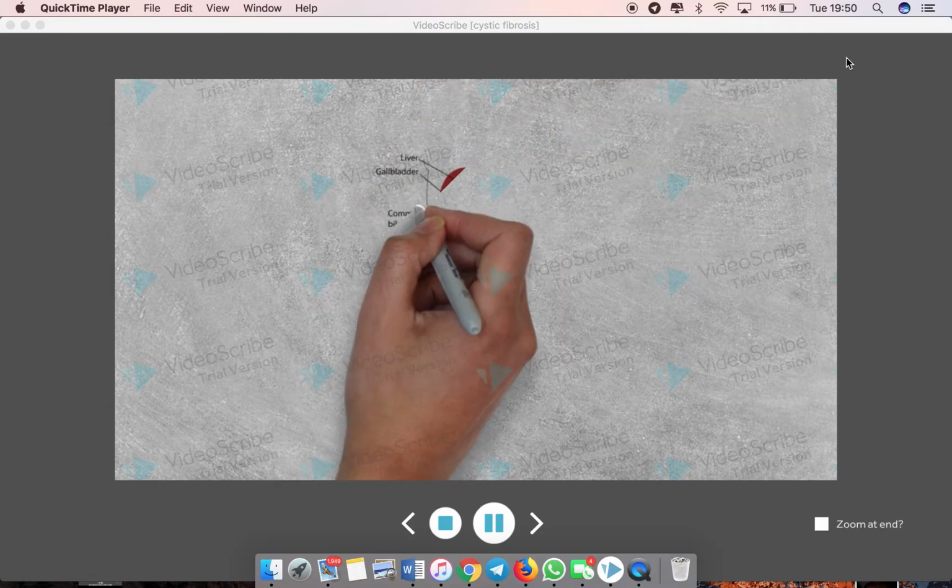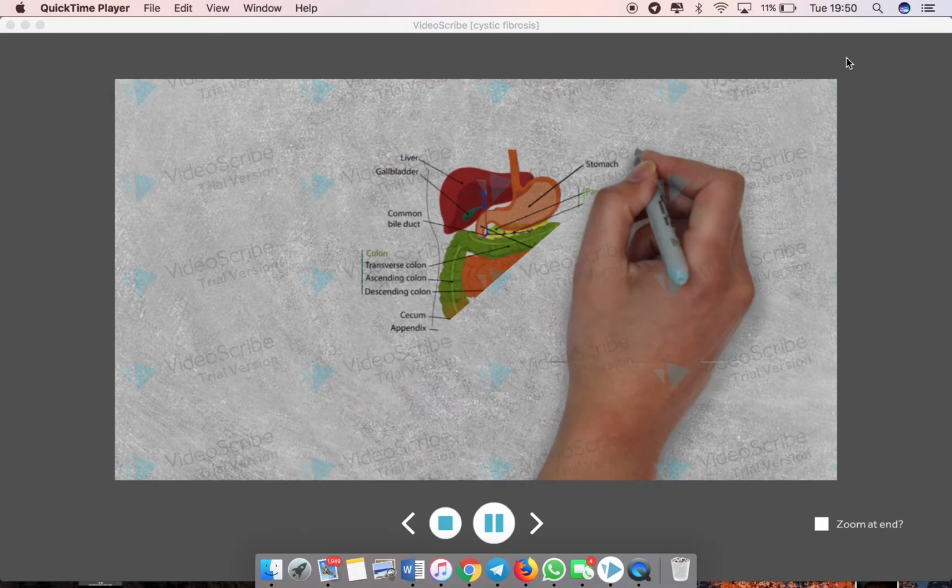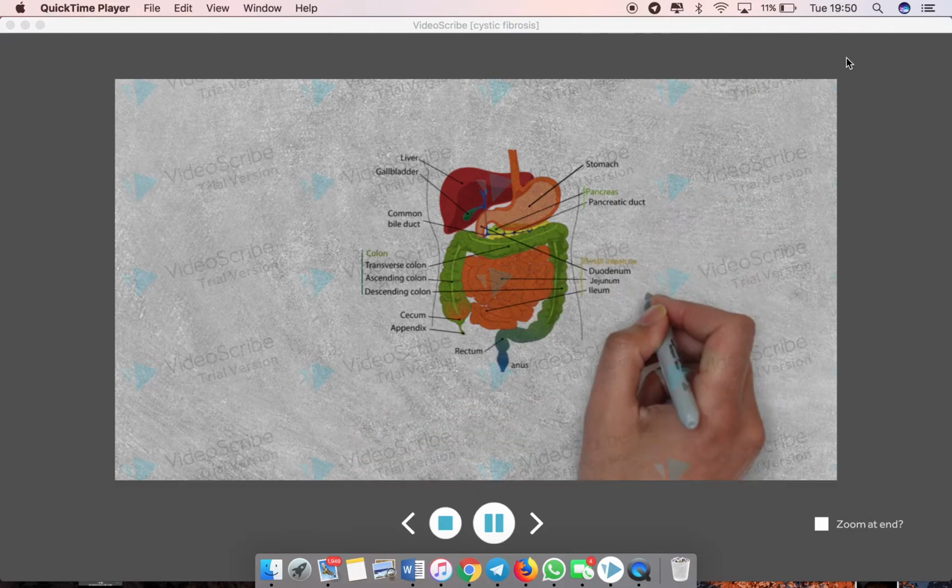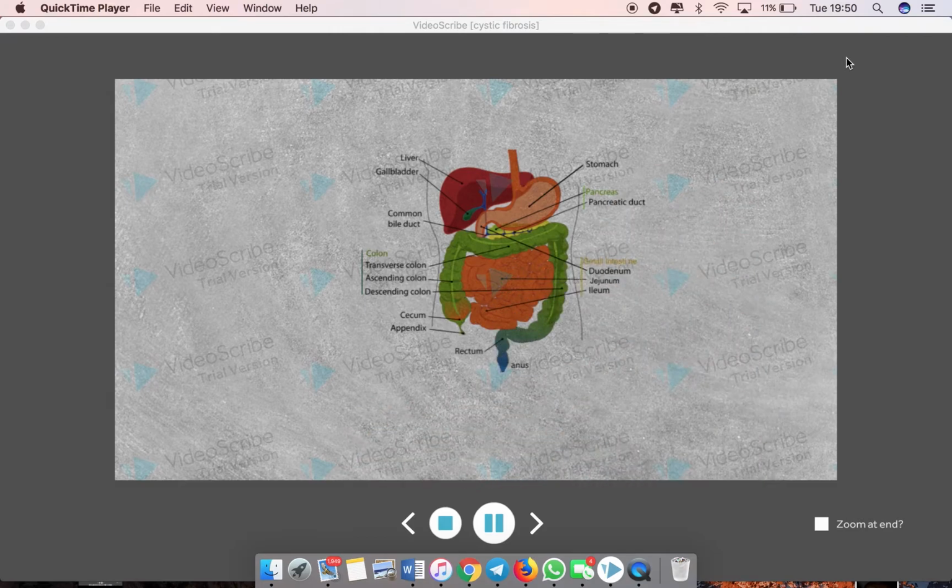Now let's consider the gastrointestinal system. CF effects on the GI system can be simplified to those affecting the pancreas, small intestine, and liver. We will now consider these organs individually.